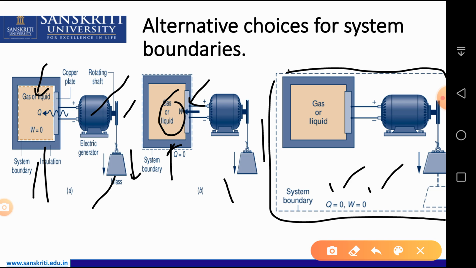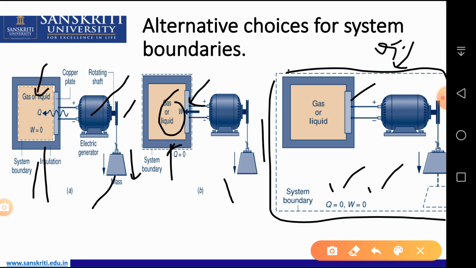So if the motor and this subsystem are inside this system, and if heat comes from outside, then we can say that heat is transferred to the system, but there is no heat interaction from this boundary, and also no work interaction, so that Q equal to 0, W equal to 0.